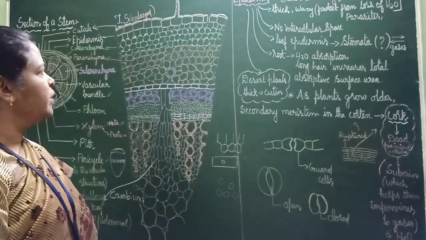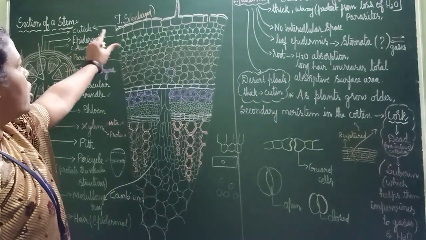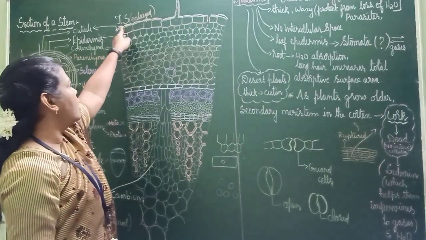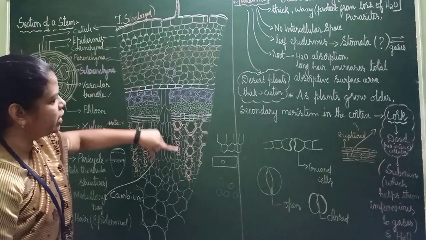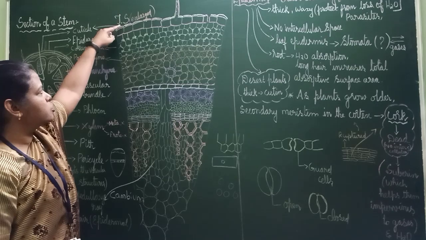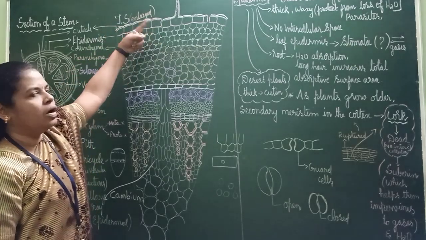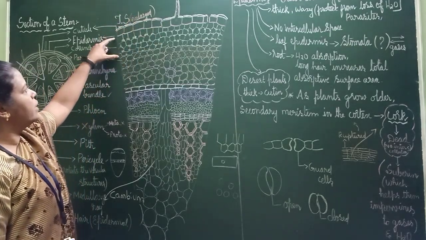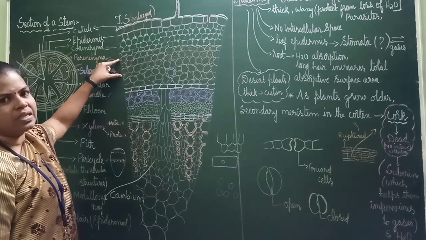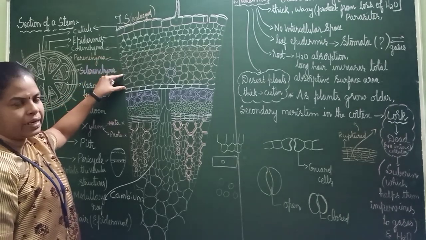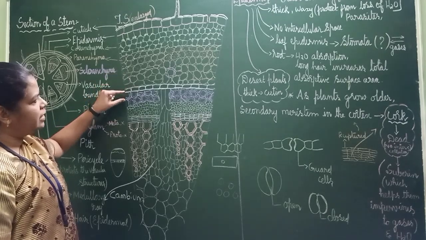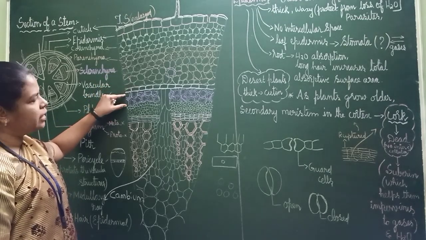Okay, so this is an enlarged TS. It means I have taken one small piece and enlarged it. This is epidermis, this is cuticle, this is hair or epidermal hair, and this is collenchyma, this is parenchyma. When it is having chlorophyll, it is called chlorenchyma. This is parenchyma. Then this is pericycle, this is sclerenchyma cell.